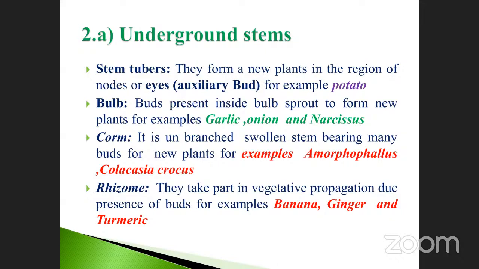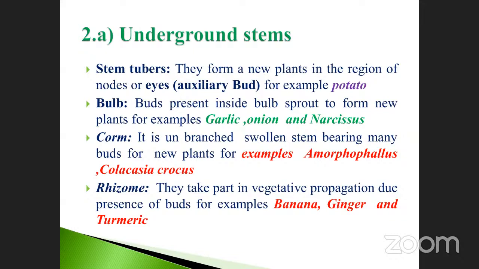I think it's a 2017 NEET original question paper. Just go and refer to it, you'll get the answer. So the eye spot is also called the axillary bud. Example, potato. Next are bulb, corm, and also Colocasia, rhizome. These all come under the heading known as underground stem modifications. Okay, go to the next one.